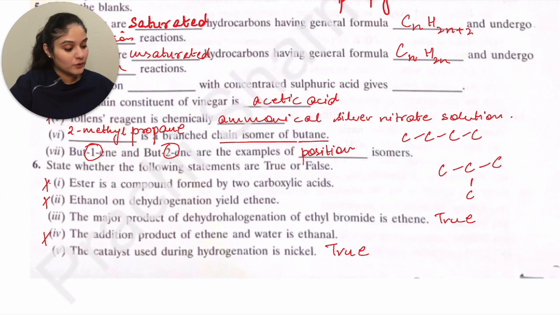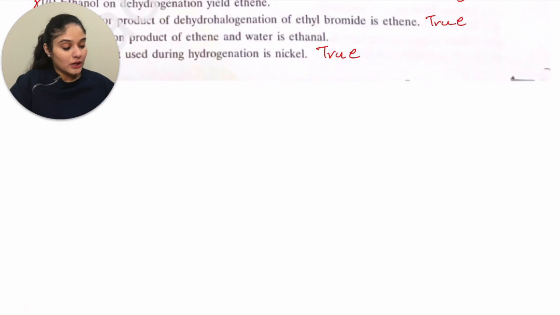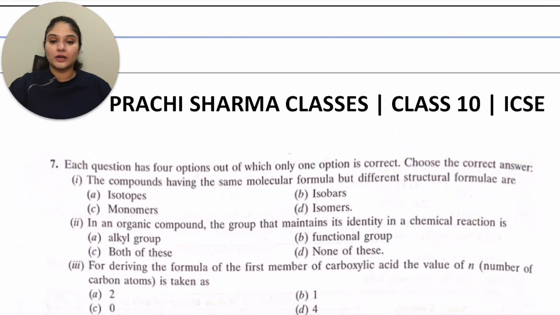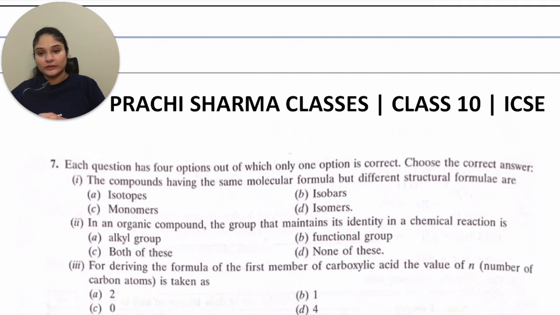Now let's move on to the next question. Students, I hope so far you have understood everything. There was not a very difficult portion so far. You had basic IUPAC naming, fill in the blanks, and true and false. Very basic questions. Now we are moving on to multiple choice questions.